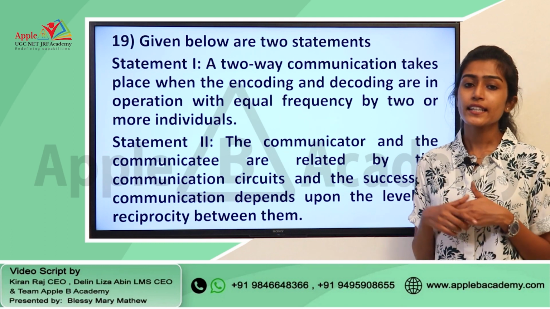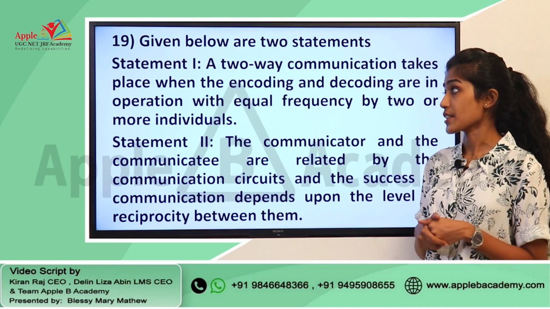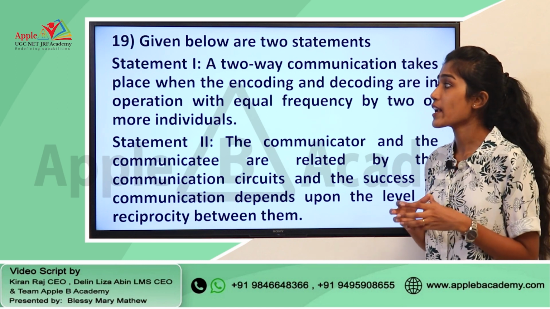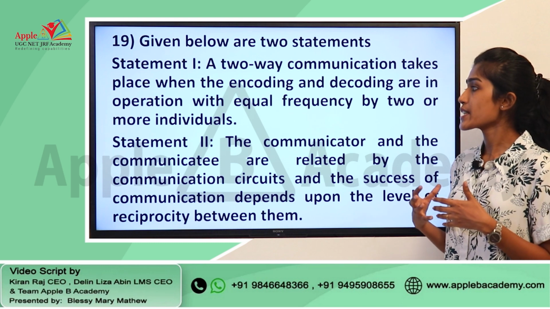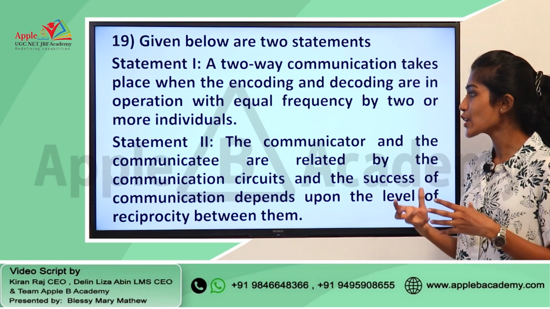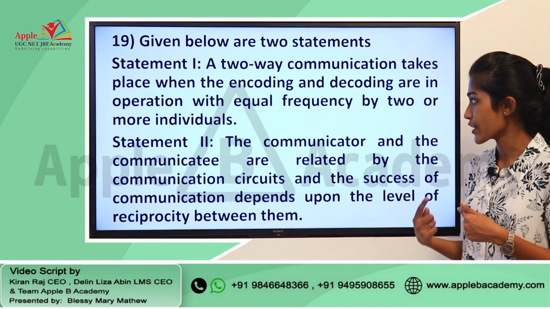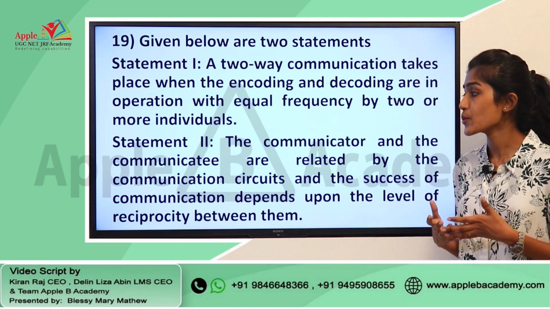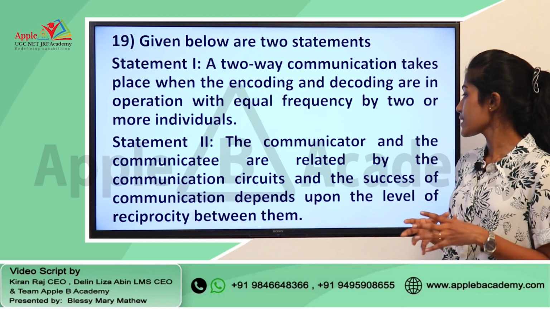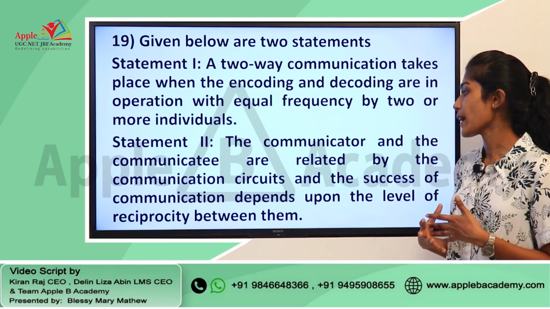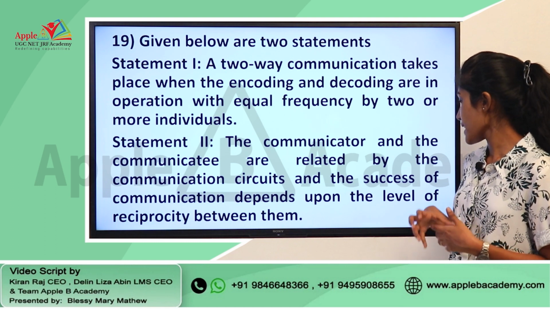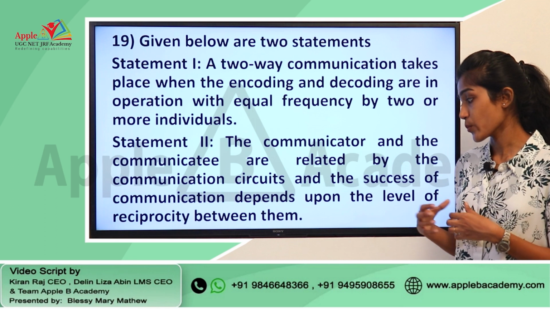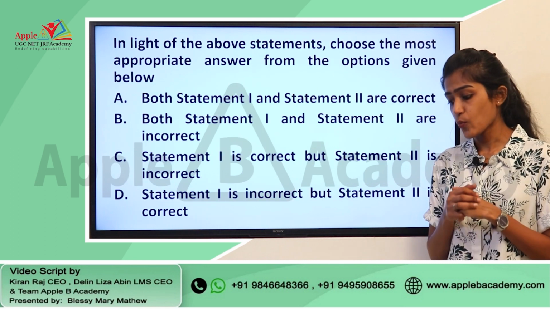Moving to the next question, this is from the module communication. Given below are 2 statements. Statement 1 says a two-way communication takes place when the encoding and decoding are in operation with equal frequencies by 2 or more individuals, and statement 2 says that the communicator and the communicatee are related by the communication circuits, and the success of communication depends upon the level of reciprocity between them.